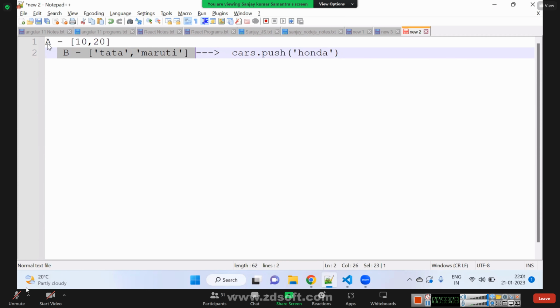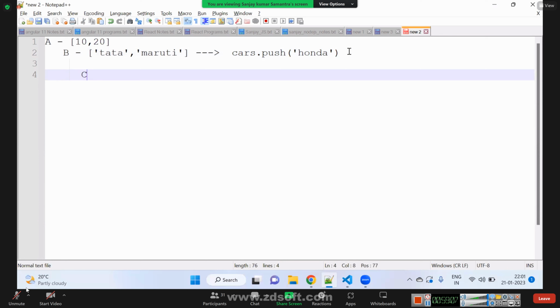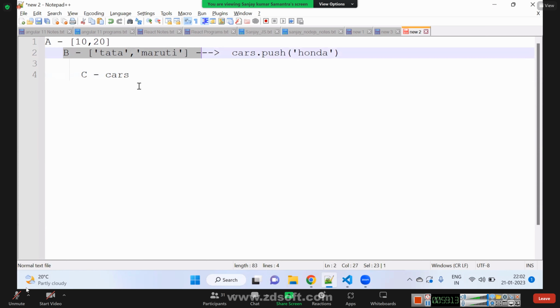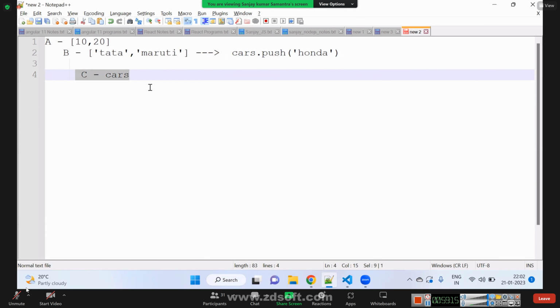If the same array is given to C, and ngDoCheck is not getting called for B, then ngOnChanges will not be called for C also. Because if B doesn't understand that there is a change, how will B notify C that there is a change? Got it. Thank you.